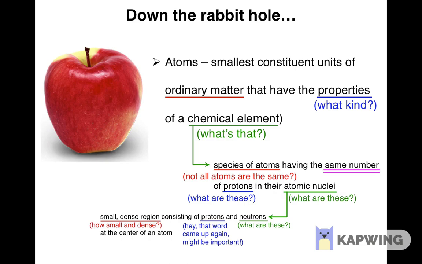Trying to figure out a definition may sometimes feel like going down the rabbit hole. You look up a term, and in the definitions there are more terms that you don't understand. It is important, however, to get to a point when you actually feel that you understand what the term really means. Don't get discouraged. Remember that no matter how long you fall down the rabbit hole, you will eventually get to the bottom. Here is Richard Feynman, one of the most famous physicists of the past century, talking about how his dad prompted him to always stop and think what things really mean.